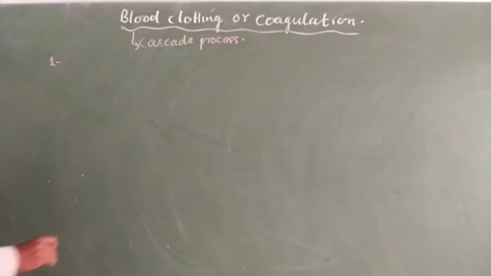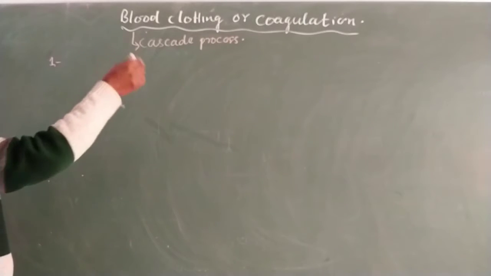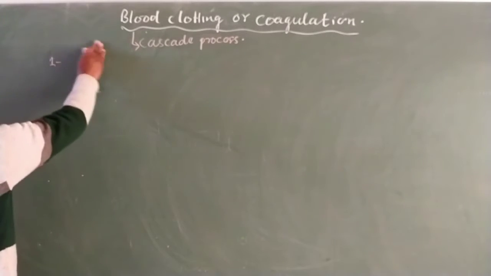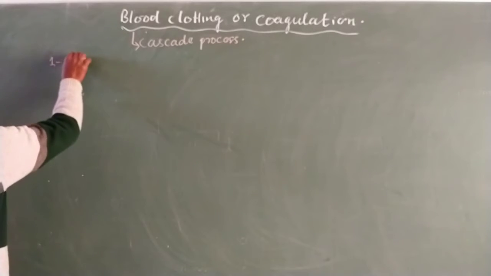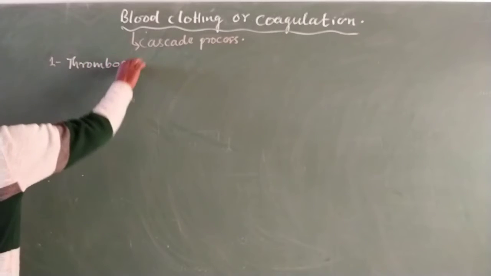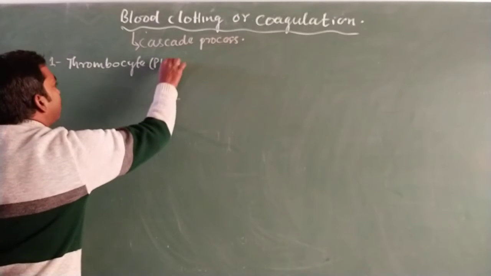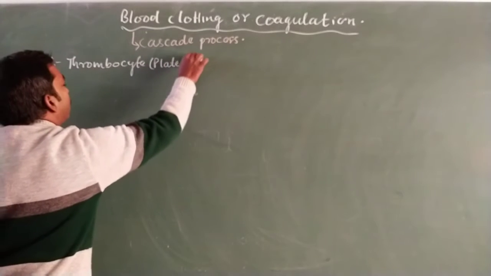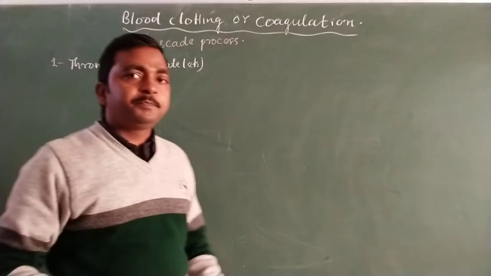In step number 1, the corpuscles or cells involved in blood clotting are known as thrombocytes, or platelets.